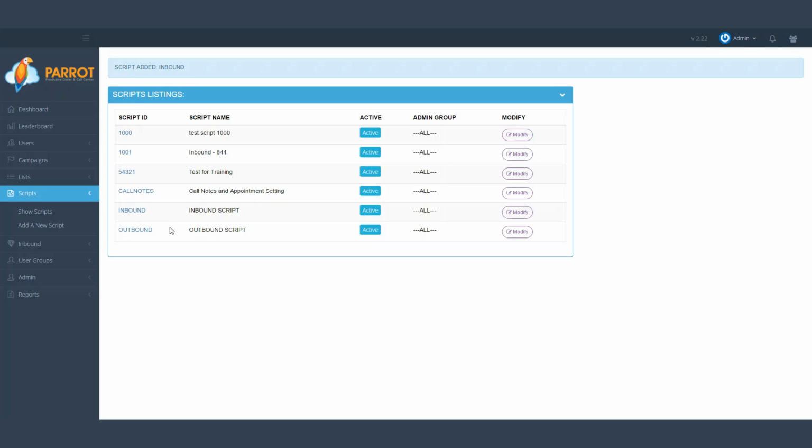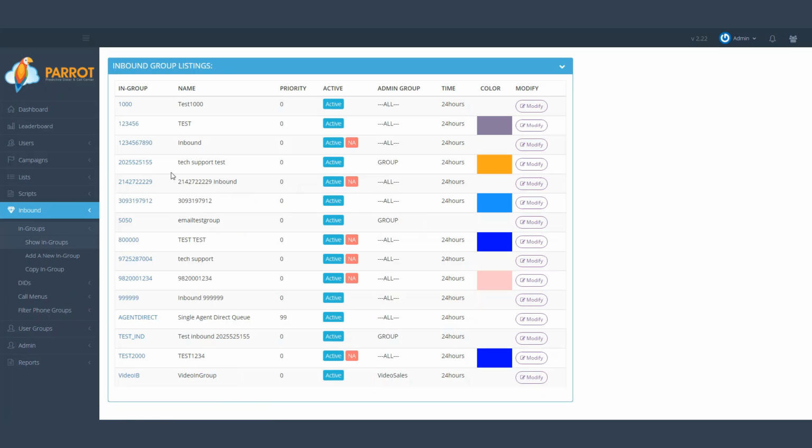Now, instead of going back into the campaign to assign that script, you would have to go into your inbound groups, or in-groups, to assign your script. If you click on inbound in-groups and show in-groups, these are all the in-groups I have selected. Let's say that script was for tech support.